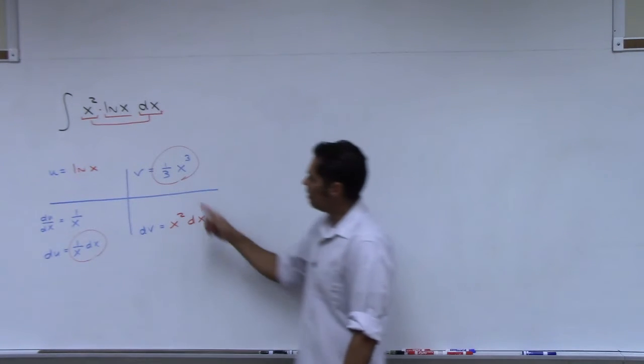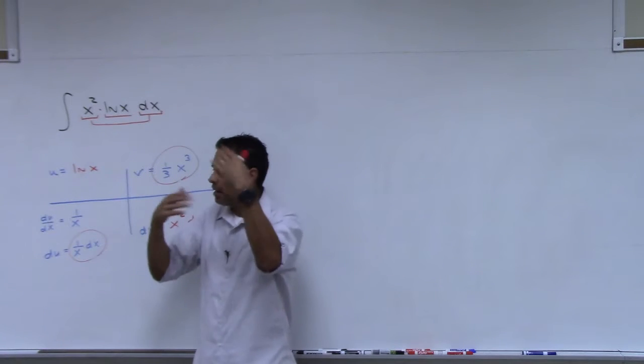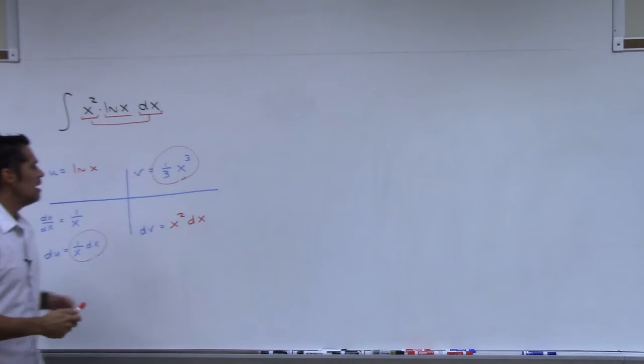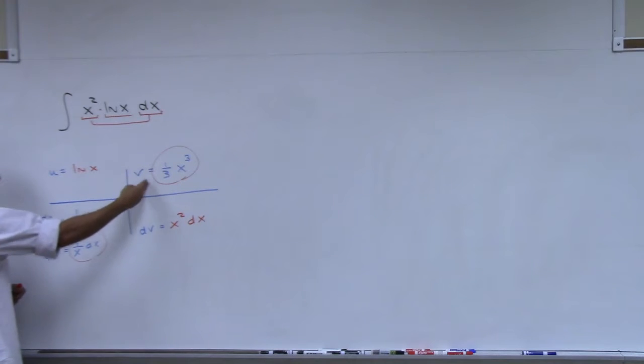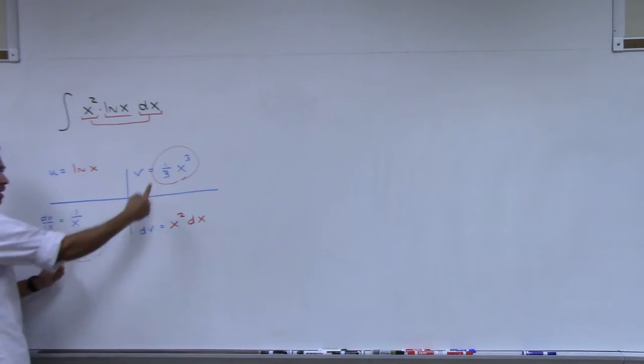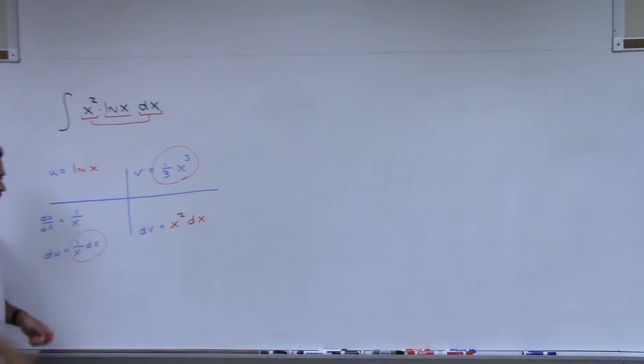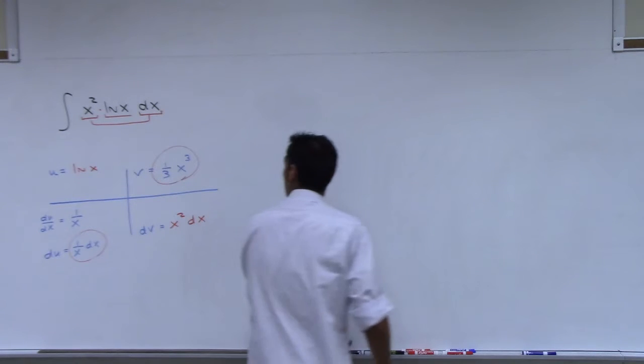What happens if you take x cubed and divide it by x? You just get x squared, right? I can integrate x squared. So what I'm doing is thinking ahead, and saying in the new integral I'm going to have v times du, and that is something I'm happy to see. When I put these two together with multiplication, I will be able to handle that integral. So I'm going to keep moving, keep doing this.